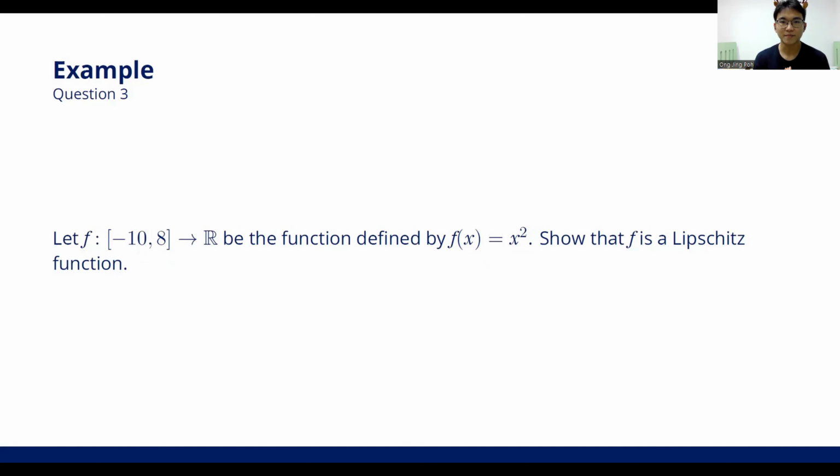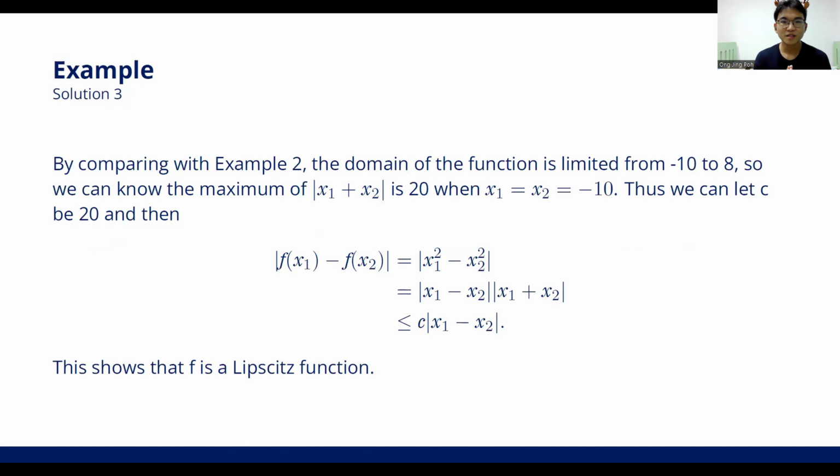This is our last example. Now, the function remains the same, but the domain changed from real numbers to between -10 and 8. And we need to show that it is a Lipschitz function. We can easily know that the maximum of the absolute of x1 plus x2 is 20 when x1 equal to x2 equal to -10. Therefore, we can let c be 20 and we will prove it easily as shown in the slide.